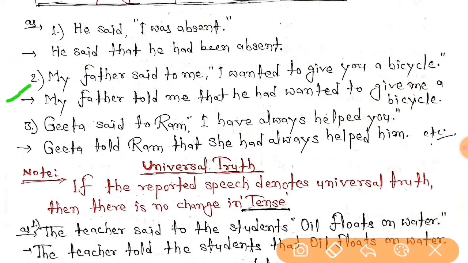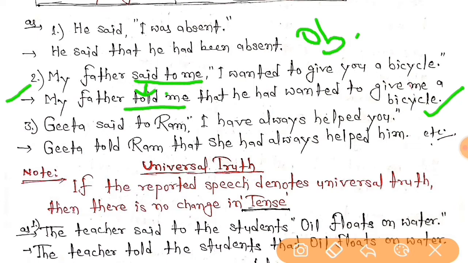Okay, now let's consider the second one. My father said to me, "I wanted to give you a bicycle." My father told me, yeah. So after "said," you can see an object. I had made you understand in the first video that if after the reporting verb you get any object, then it is changed into tell, tells, and told as per the tenses. So here "said" has been changed into "told." So my father told me that he had wanted to give me a bicycle.